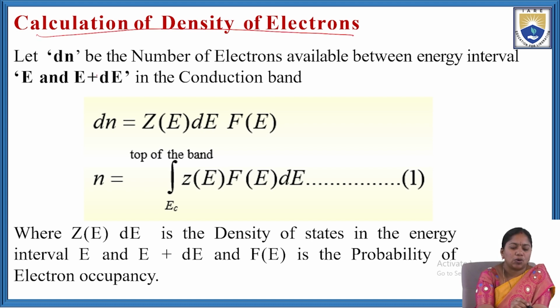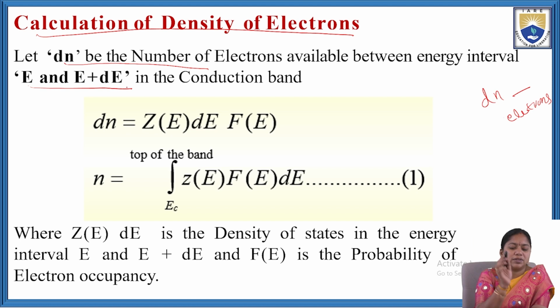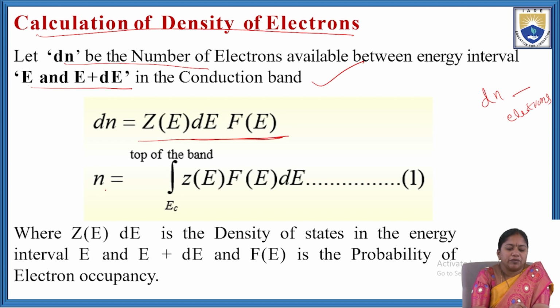Let dn be the number of electrons available in between the energy levels E and E plus dE in the conduction band. dn can be derived as dn equal to Z of E dE into F of E, where n equal to integral from EC, the bottom of the conduction band, to the top of the band, Z of E F of E dE. This is equation 1.